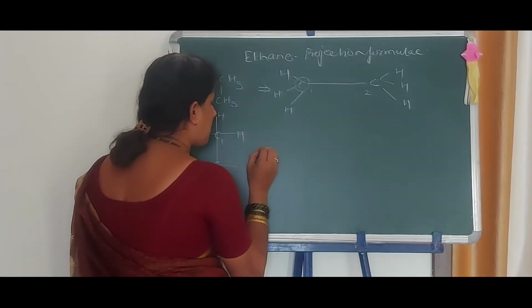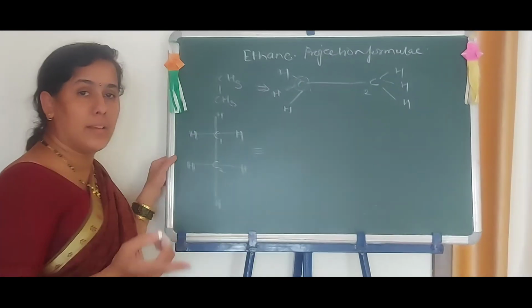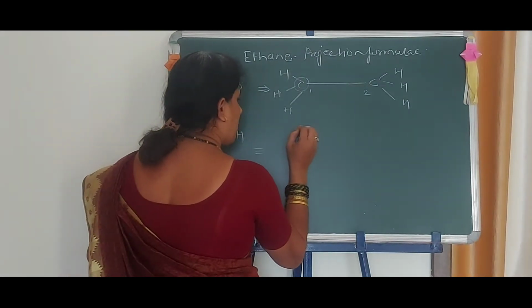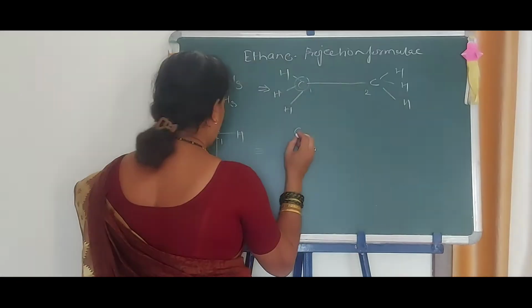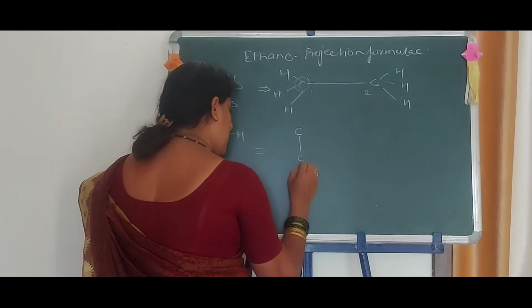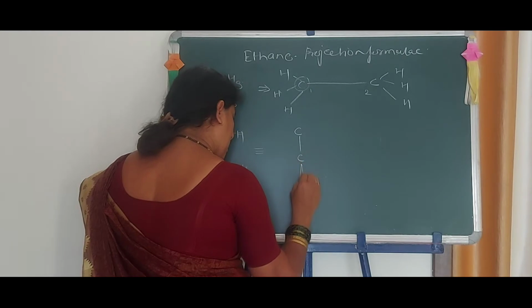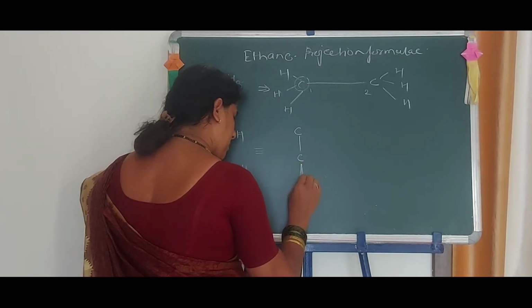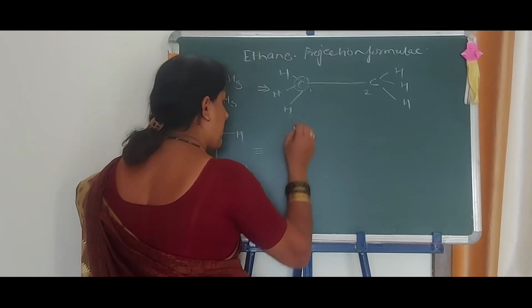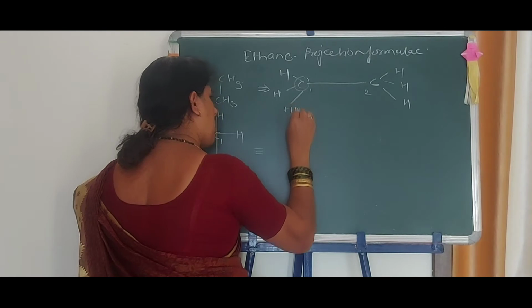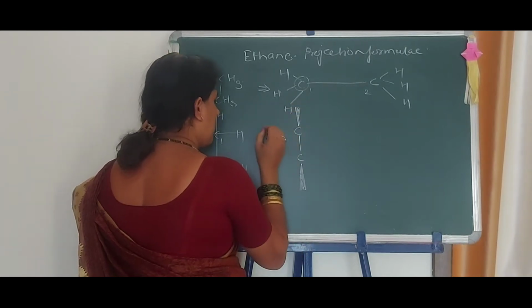Now this Fischer projection formula can be written as a dotted wedge formula. See here how we can write it: C here, now this C here. Now these bonds we can draw in this fashion. This is the dotted wedge formula.